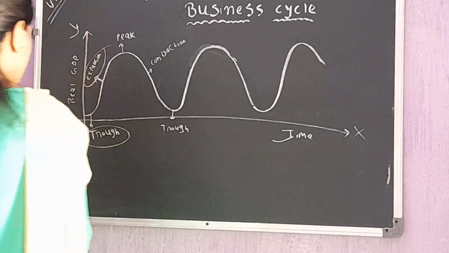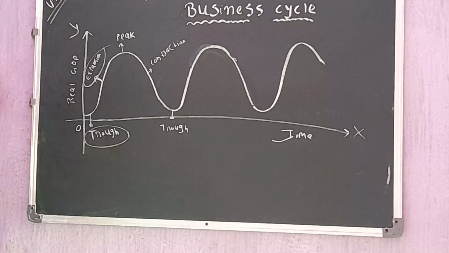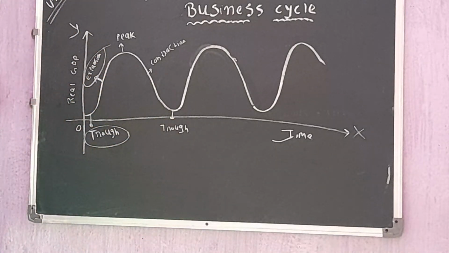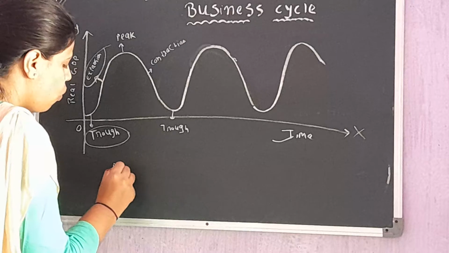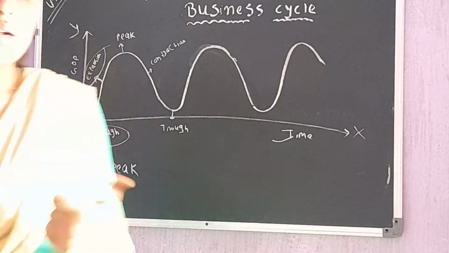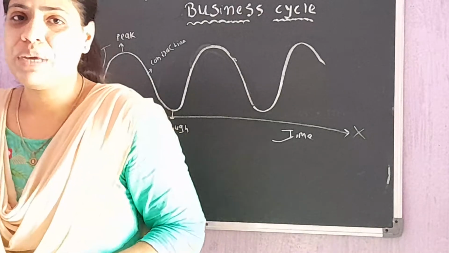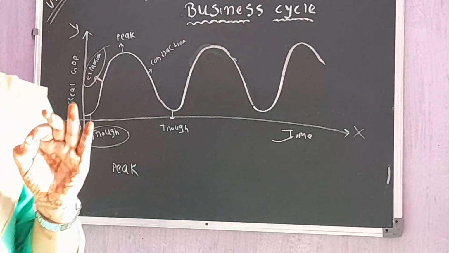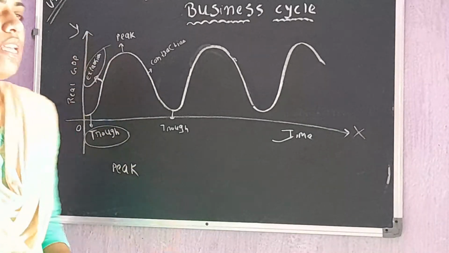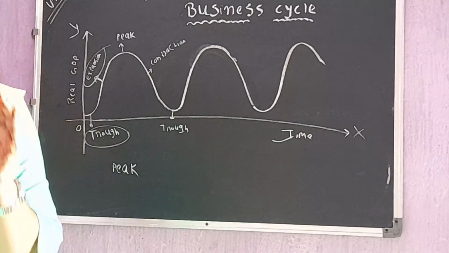Now we have to see what a peak is and how it occurs in the economy. When we talk about the peak, it is a period whereby the growth touches its highest point. Sometimes we say, today I'm so happy, I can never be happier than this. In this way, peak is a period whereby the growth touches its highest.